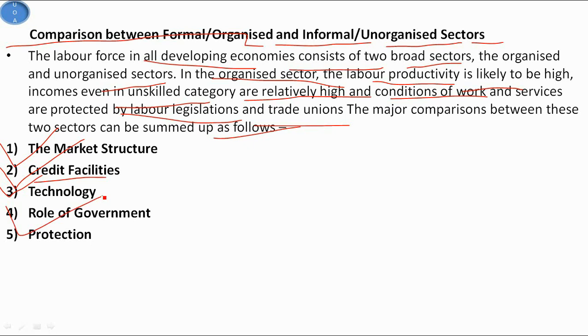The fourth point is the role of government. The organized sector has a privileged position as far as the government is concerned, because it has easy access to and influence over government machinery. It can build lobbies and pressurize the government on an issue, while the unorganized sector has no political pull. And the last difference between them is the level of protection.